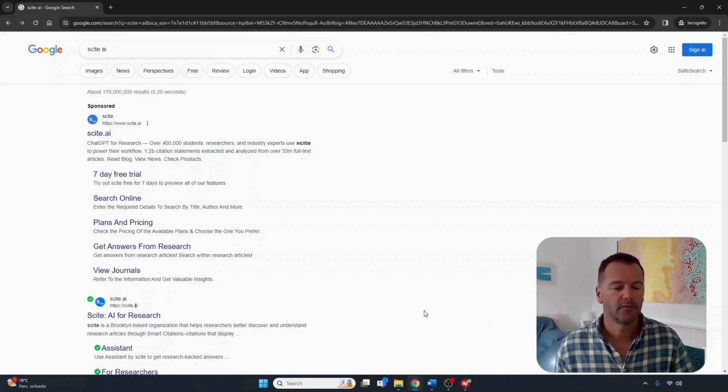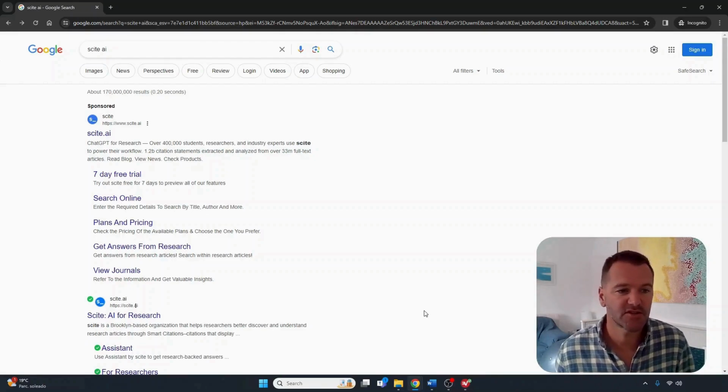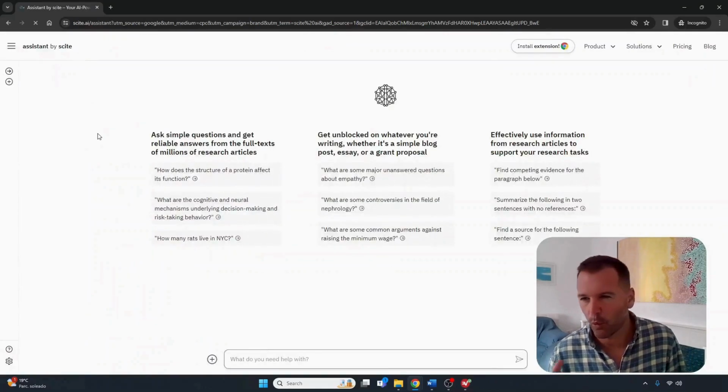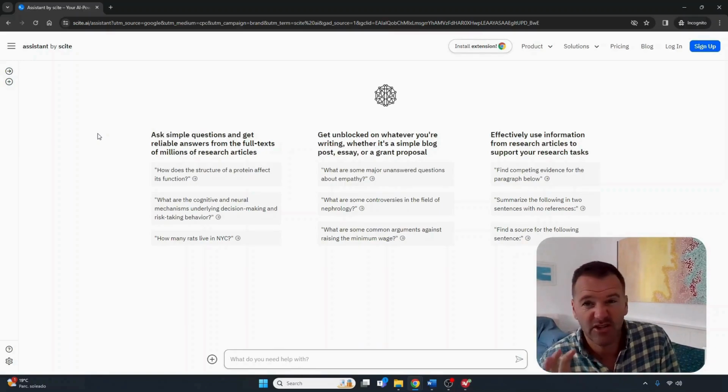One final place that I want to take you to, probably a little bit advanced, but this is one used heavily by researchers, I believe. Scite.ai, if we have a look on this. Not much of a free version. I think you've got 1 per day, so use it carefully. But it does loads of advanced things.